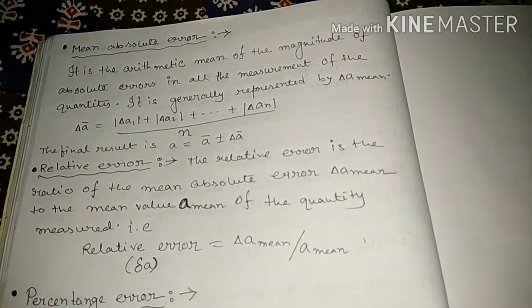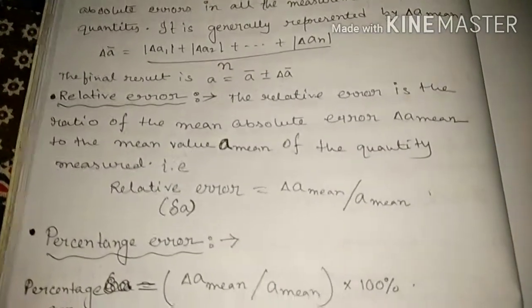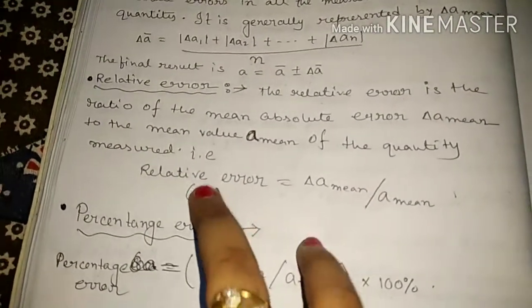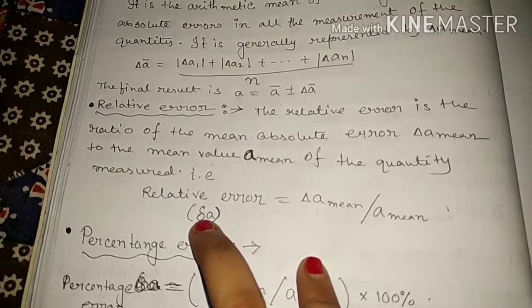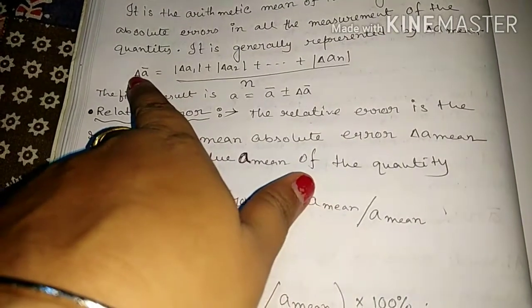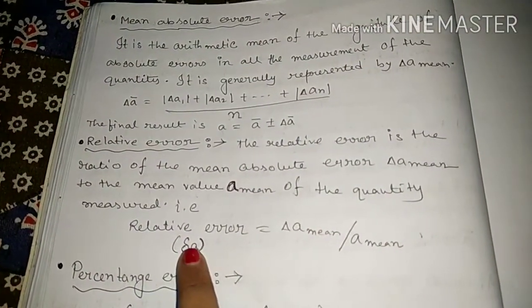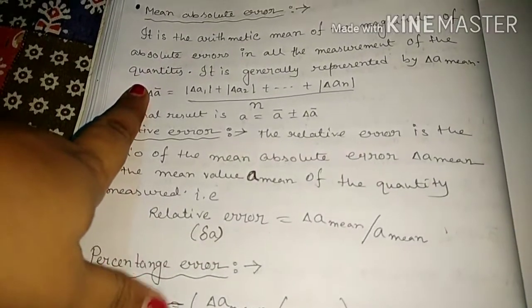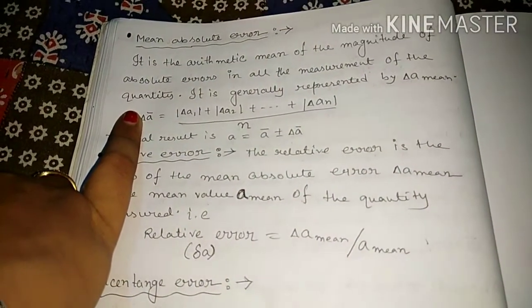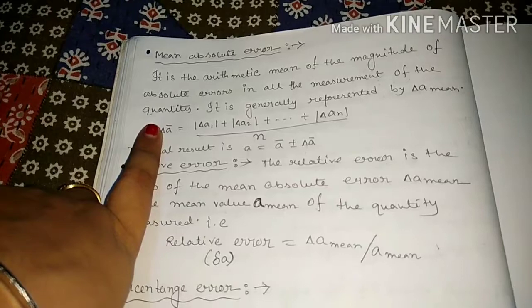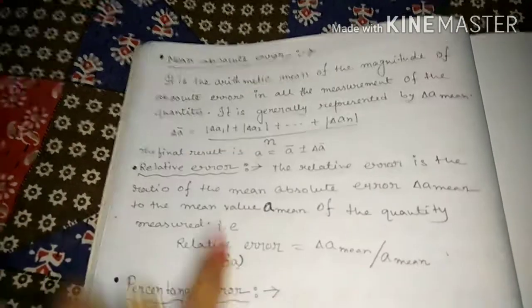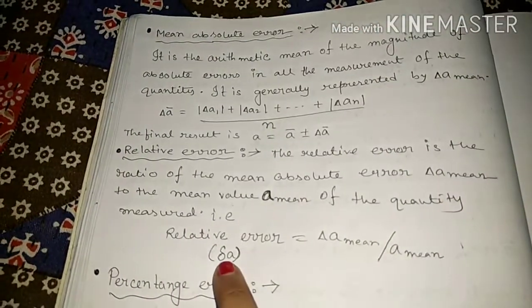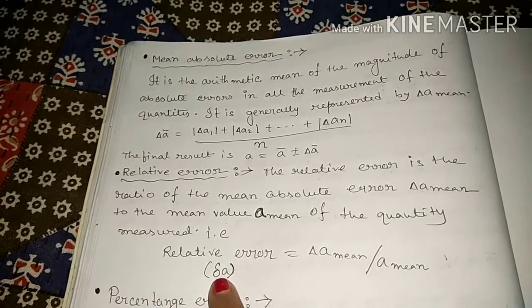So the final result we can write as A equals A bar plus or minus delta A bar. Now relative error. Relative error is represented by small delta. This one is a capital delta, and this is a small delta. Capital delta is used for a big change, such as in the subtraction or difference between two quantities, and small delta is used for a small change.